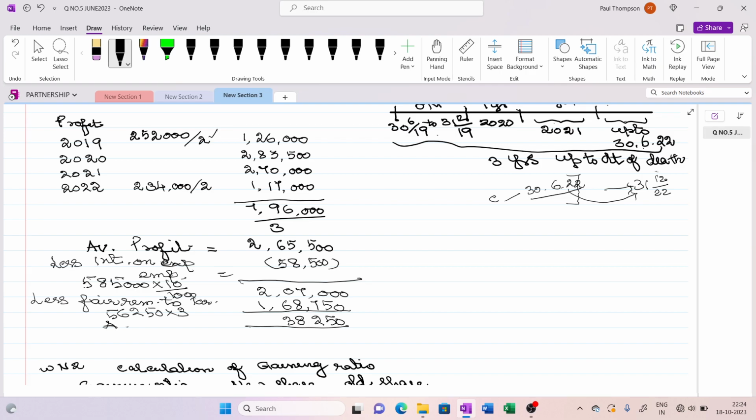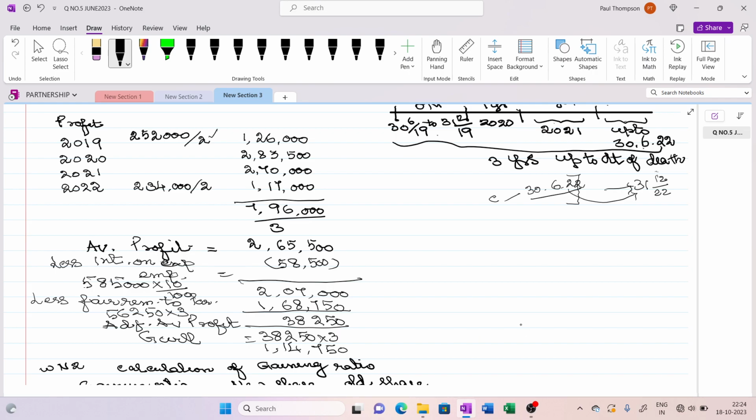Now goodwill is 3 years purchase of the adjusted average profit. I am writing everything short for shortage of time. 38,250 into 3. So this will come to 1,14,750. This is the goodwill.